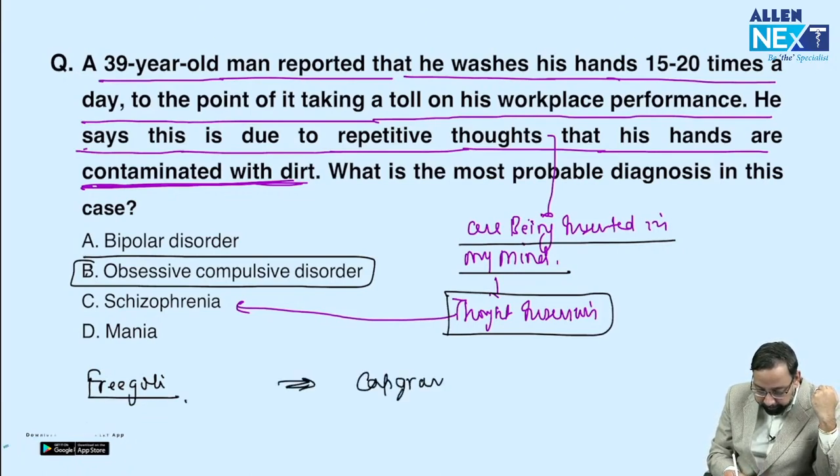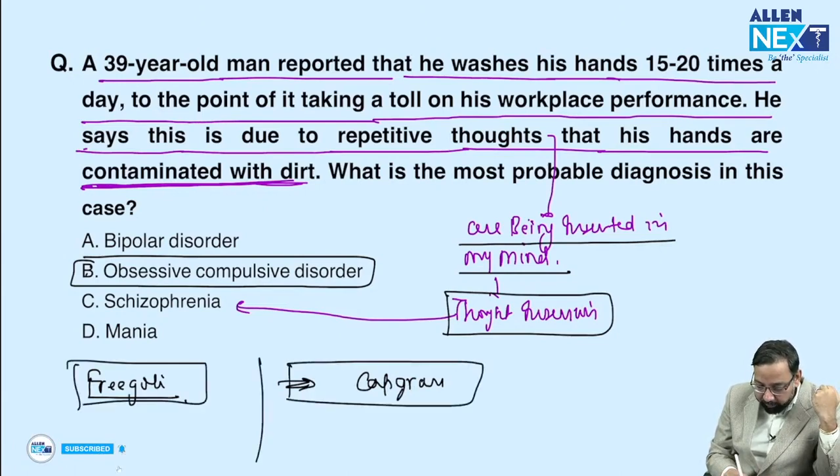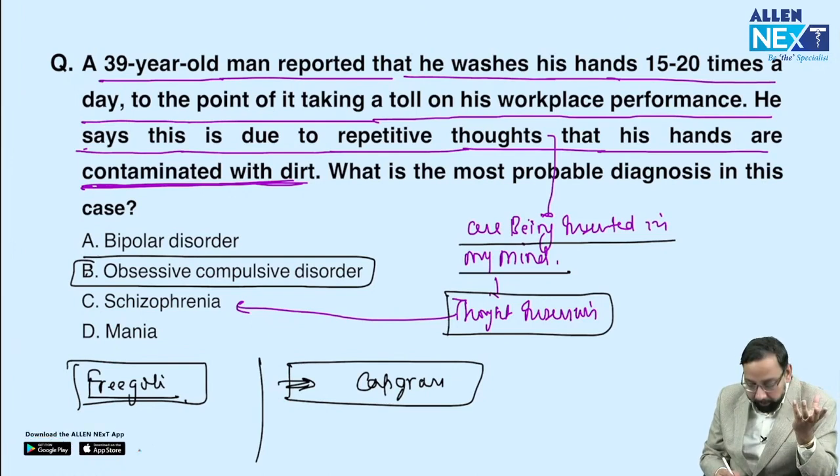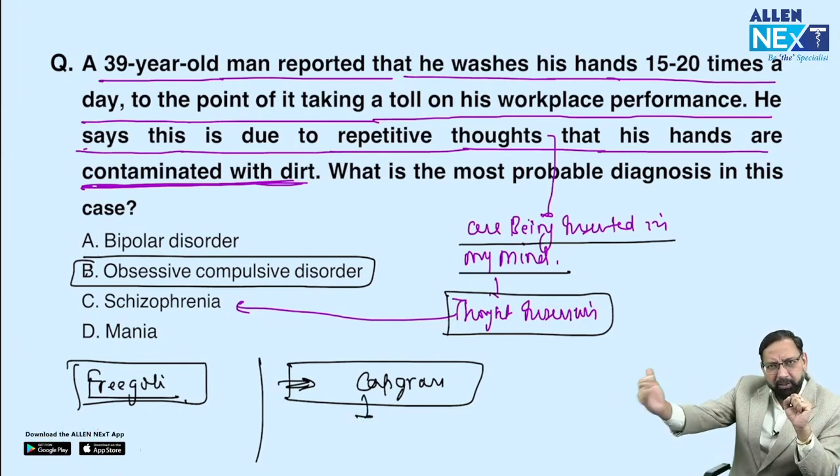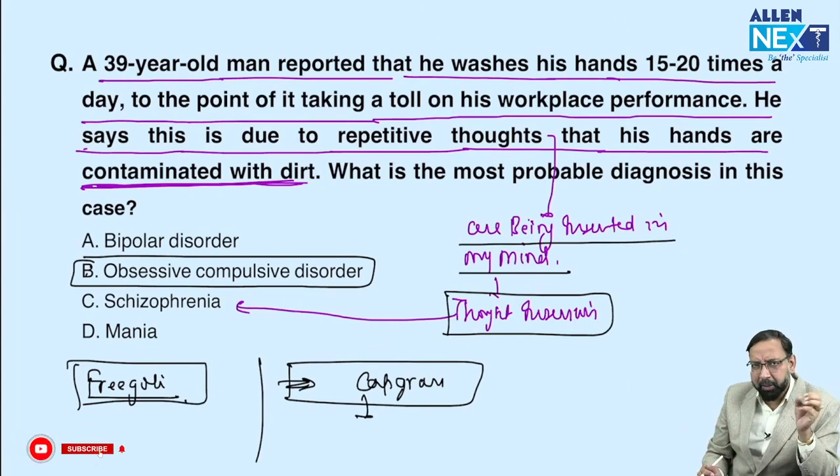So how to remember Fregoli and Capgras? You will remember by the example. There is a lady in the ward. She says that her husband is not her husband.